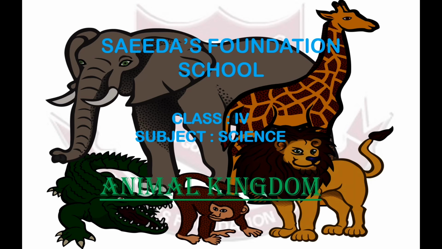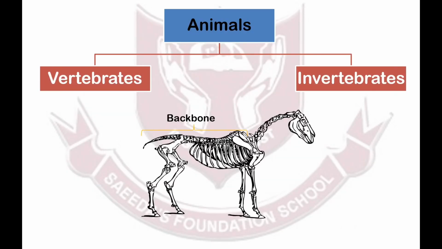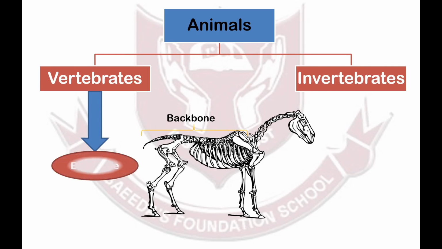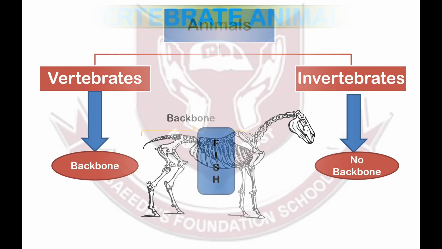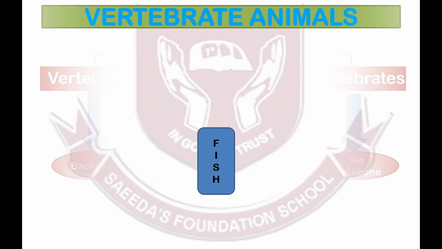Scientists have sorted these living creatures into groups so that it is easier for us to study them. Now let's see the classification of animals. All animals in the world can be classified into two large groups: the vertebrates, which have a backbone, and the invertebrates, which are without a backbone. These larger groups are further classified into many smaller groups.